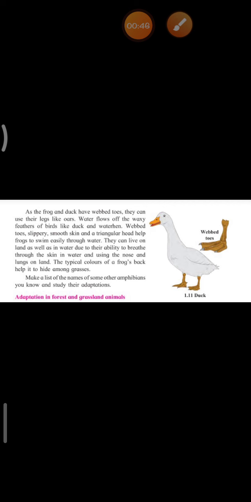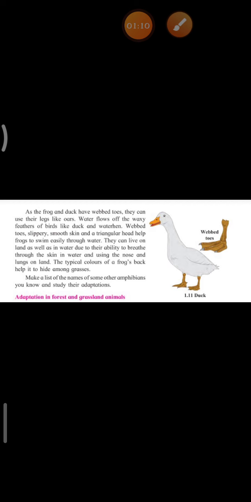That it has gills and scales, right? And what is there in the case of a duck? Duck and frog both have webbed toes, and they can use their legs as oars.